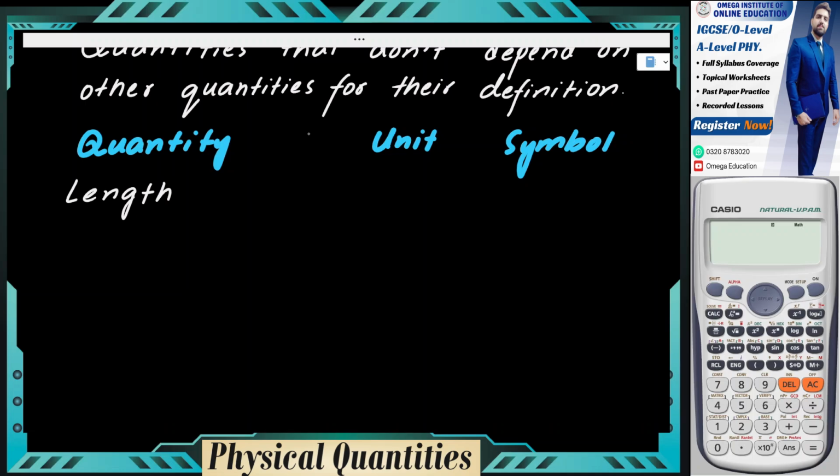So we have to make a specific unit a standard one. That unit is called the SI unit. So the unit that I'll be writing here against the quantity would be the SI unit. And guess what? The SI unit of length is meters.